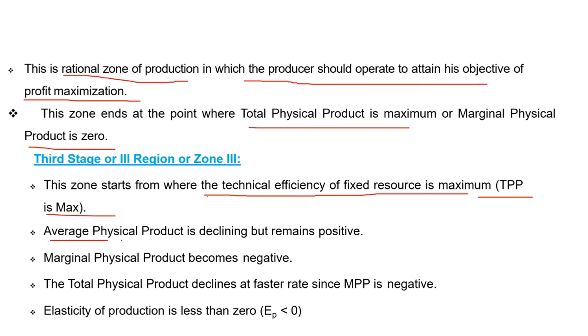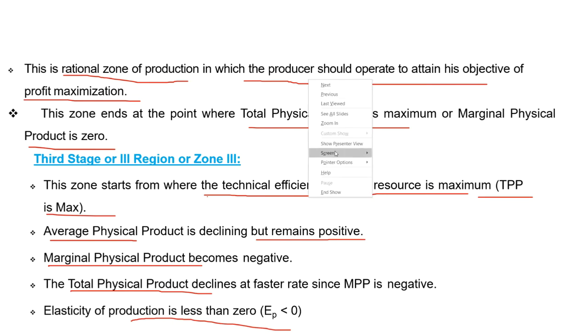In the case of the third region, APP decreases but is positive, TPP decreases, and marginal physical product also decreases. But APP and TP are positive while MP is negative. Elasticity of production is also less than 0.